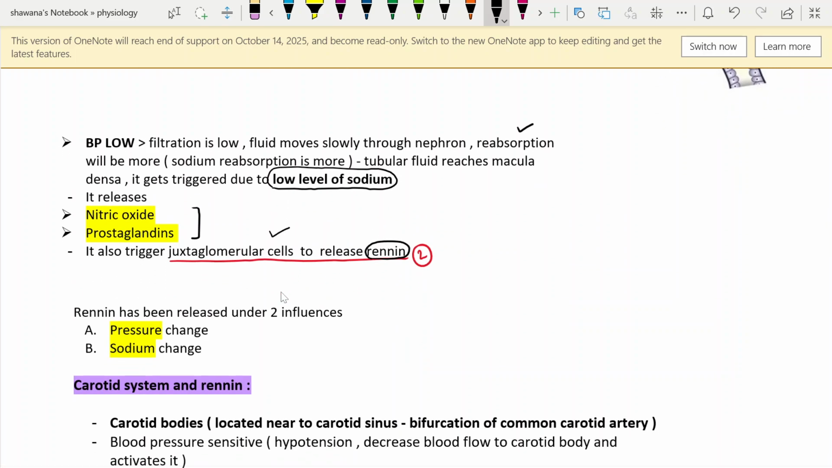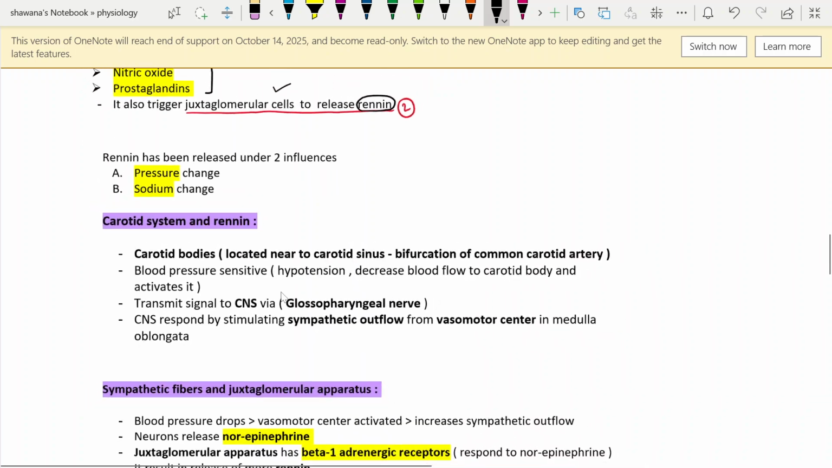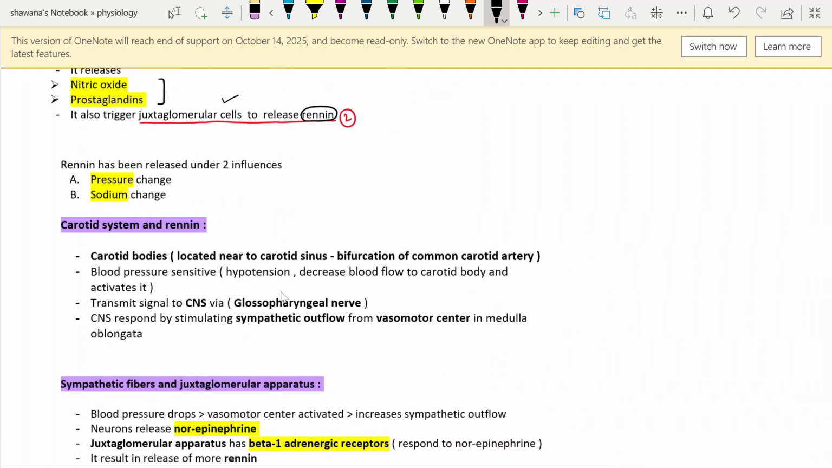So, in what context has the renin been released? Under two influences. First is the pressure change, the baroreceptor system, and the second is the sodium change, the macula densa system. Let's talk about the carotid system and renin. Not only is renin released in the kidney, but it is also triggered in response to other systems. First is the carotid system, second is the central nervous system. So let's discuss it.